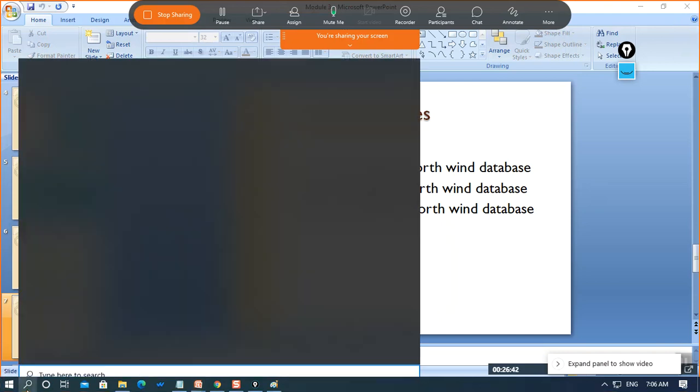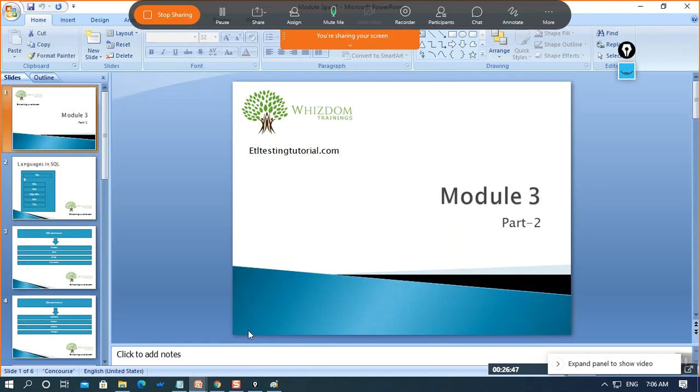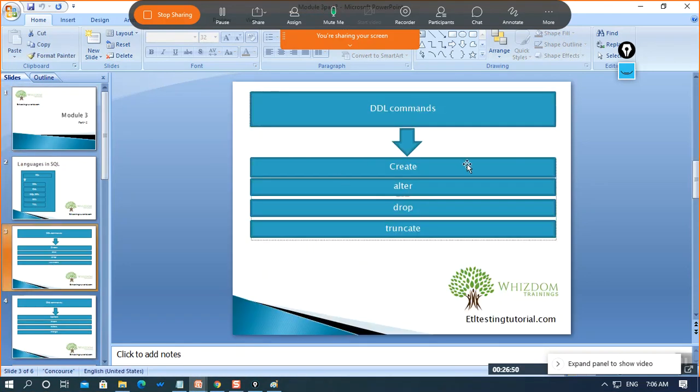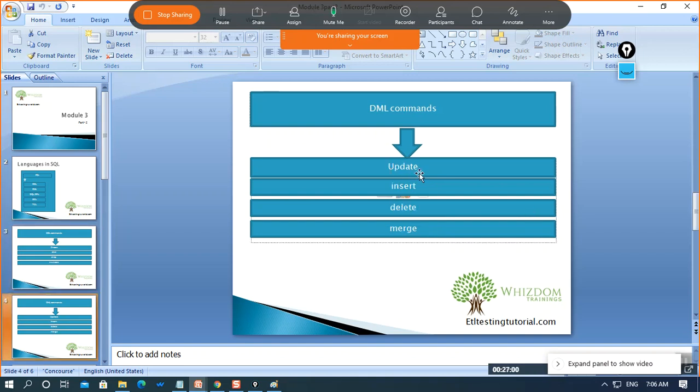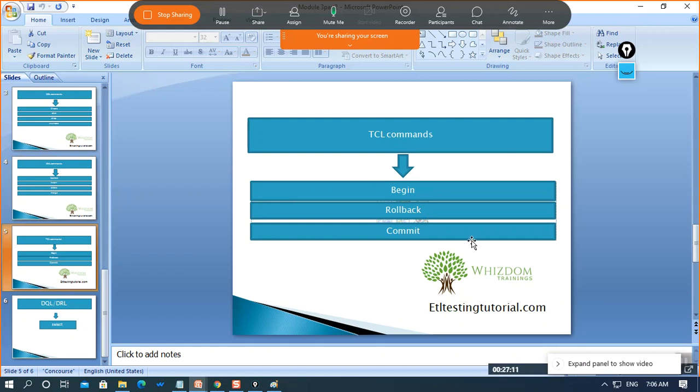So let me first open SQL. As you were asking about the different languages, I have also prepared about them. We will be covering DDL commands, where we will cover how to create, alter, drop, and truncate. And then comes DML. Within DML, we have update, insert, delete, and merge. These all commands come under DML. And for transaction control commands, begin, rollback, commit. I'll come to how we can begin and how we can roll back.